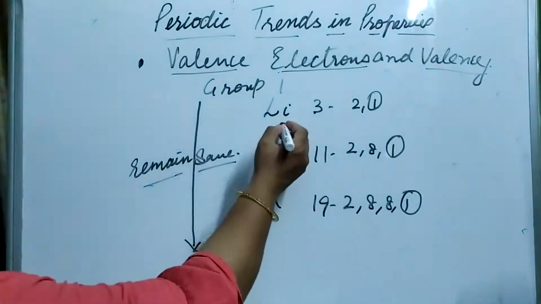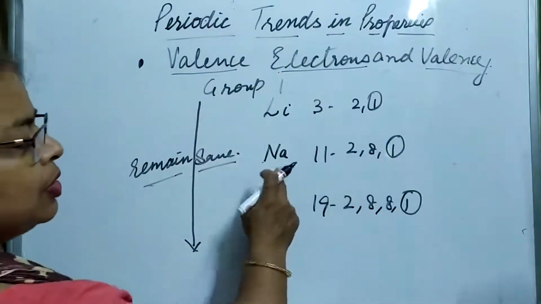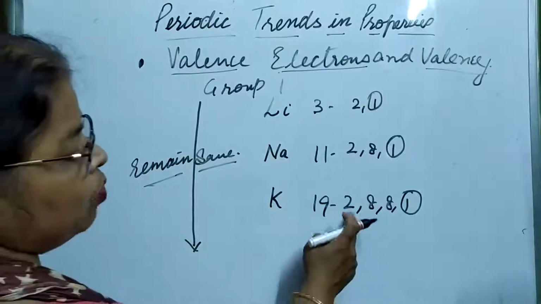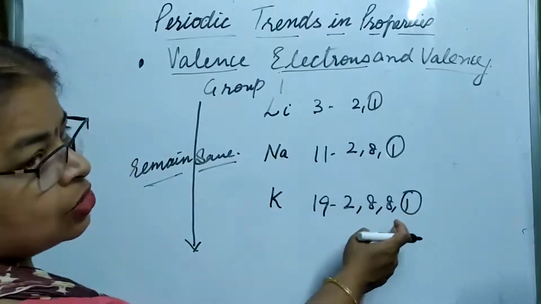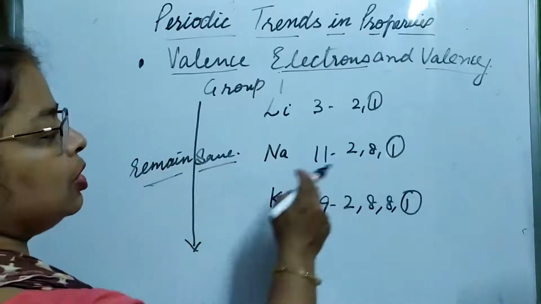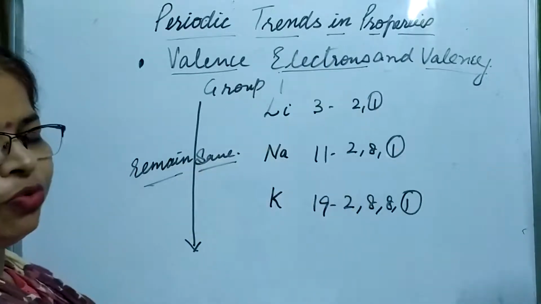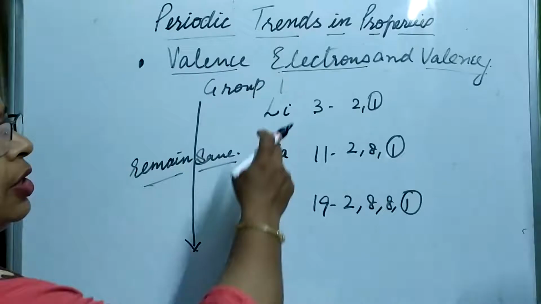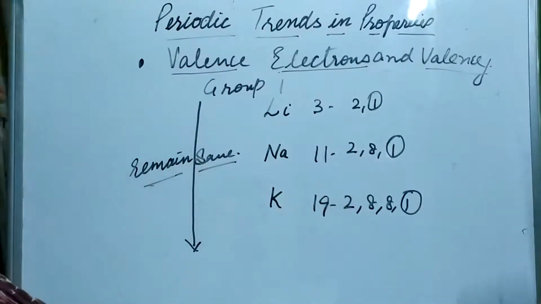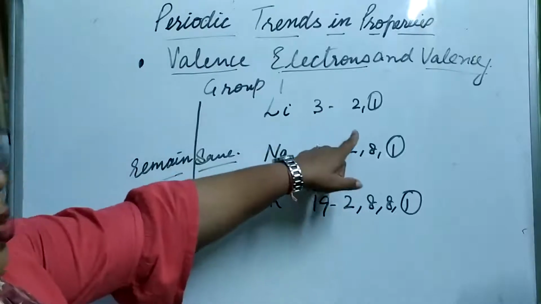See, this is the second period, third period, fourth period. How can we tell? 1, 2, 3, 4. 4 shells, so fourth period. 1, 2, 3. 3 shells, so third period. 2 shells, so second period. Okay, but they all lie in the same group, group 1.